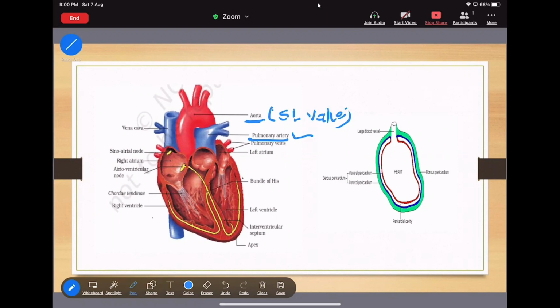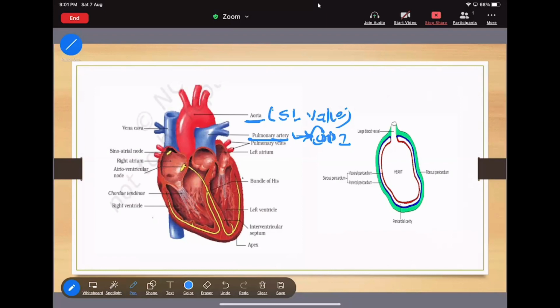Then how to remember which is which? See, artery, that means A. Now this is nothing but deoxygenated blood. What? Deoxygenated blood. That means A is near to D. So always remember, in the pulmonary artery, deoxygenated blood always flows.